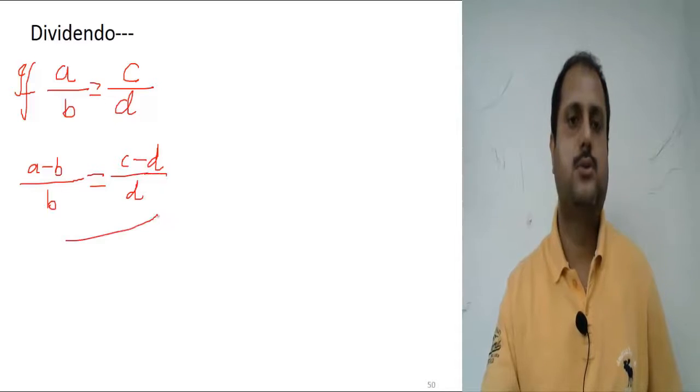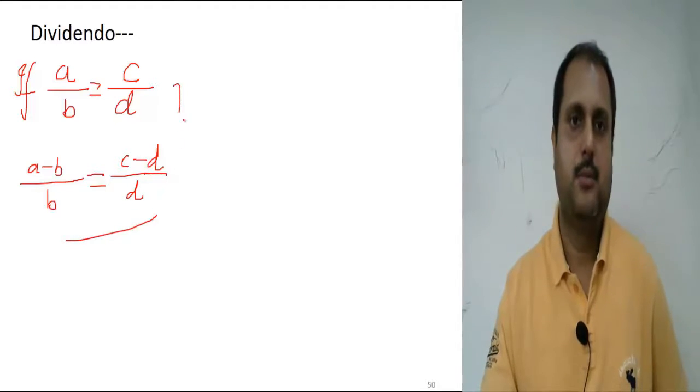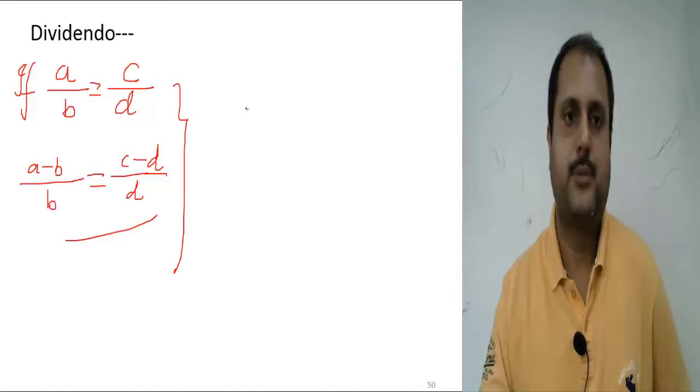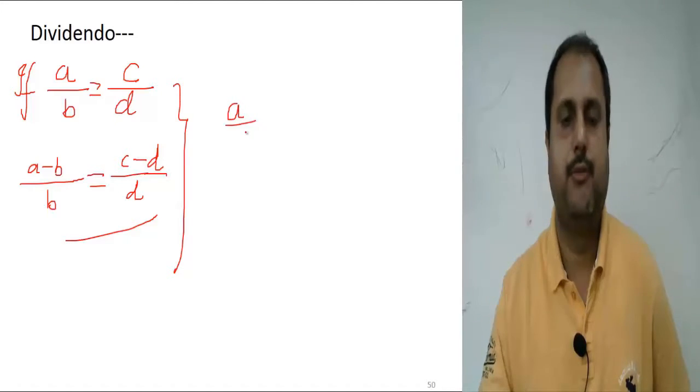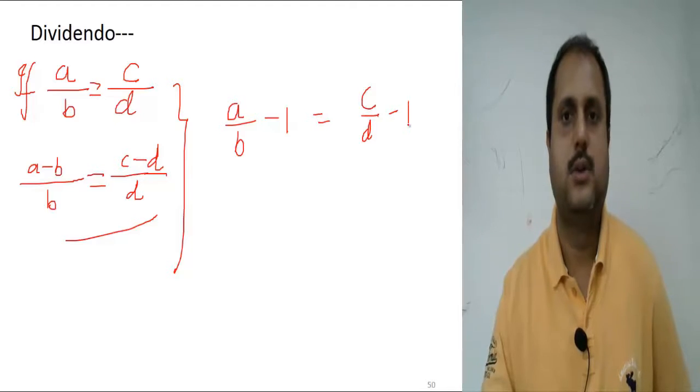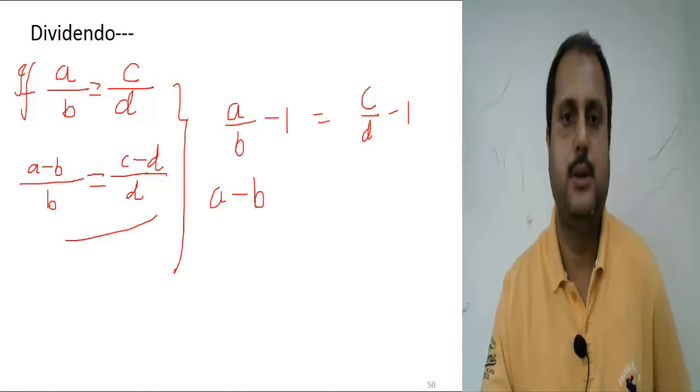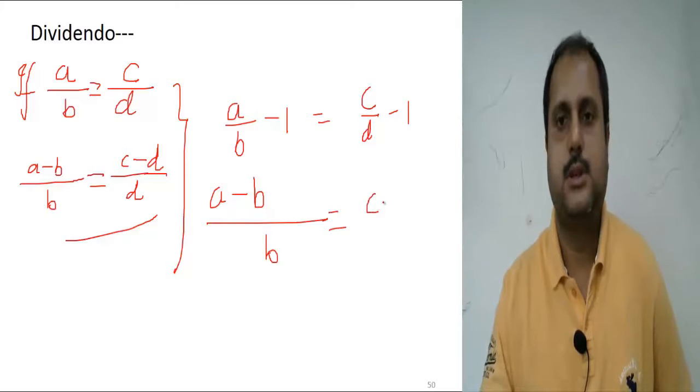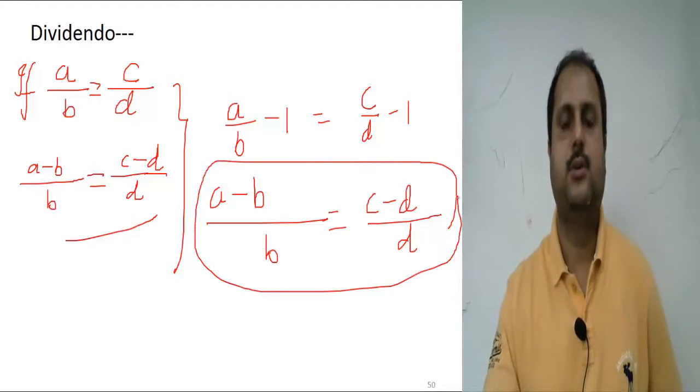This value will also remain the same, because we are subtracting 1: a by b minus 1 is equal to c by d minus 1. If we solve this, we get a minus b by b equal to c minus d by d. This is called the law of dividendo.